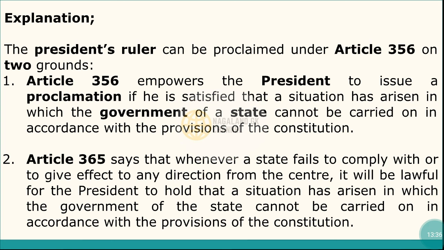One is, Article 356 empowers the President to issue a proclamation if he is satisfied that a situation has arisen in which the government of the state cannot be carried on in accordance with the provision of the Constitution. And the second one is, Article 365 says that whenever a state fails to comply with or to give effect to any direction from the center, it will be lawful for the President to hold that a situation has arisen in which the government of the state cannot be carried on in accordance with the provision of the Constitution.